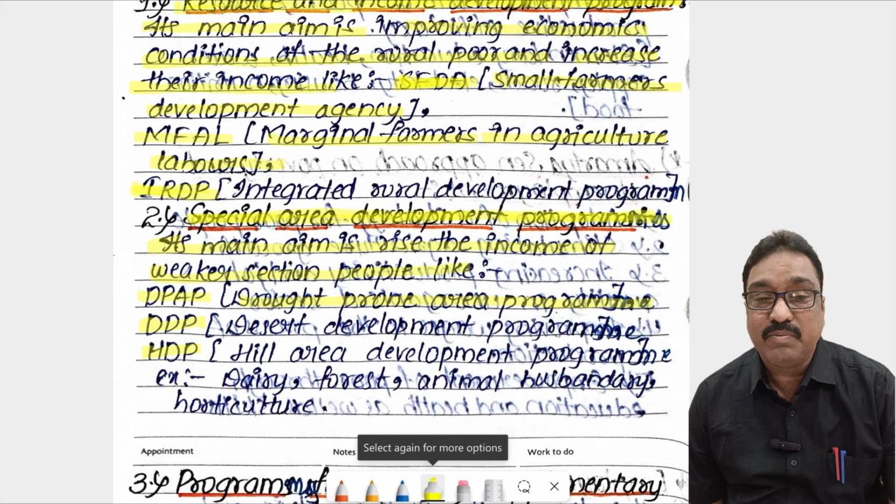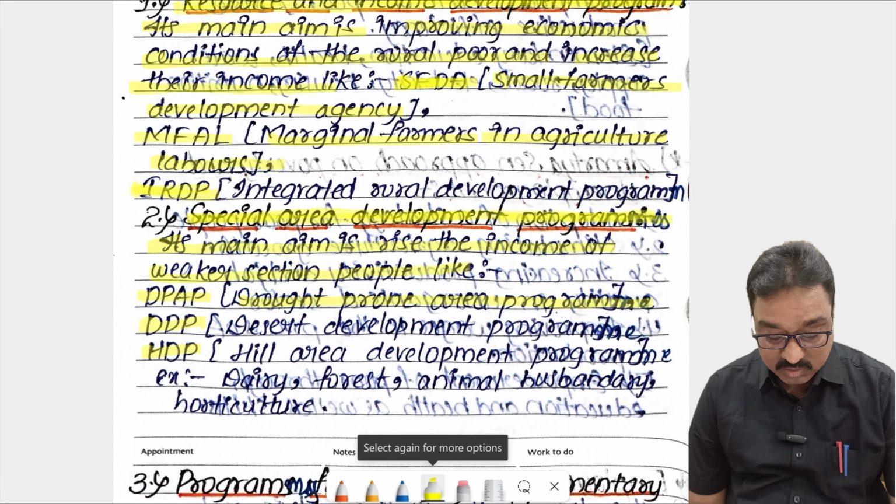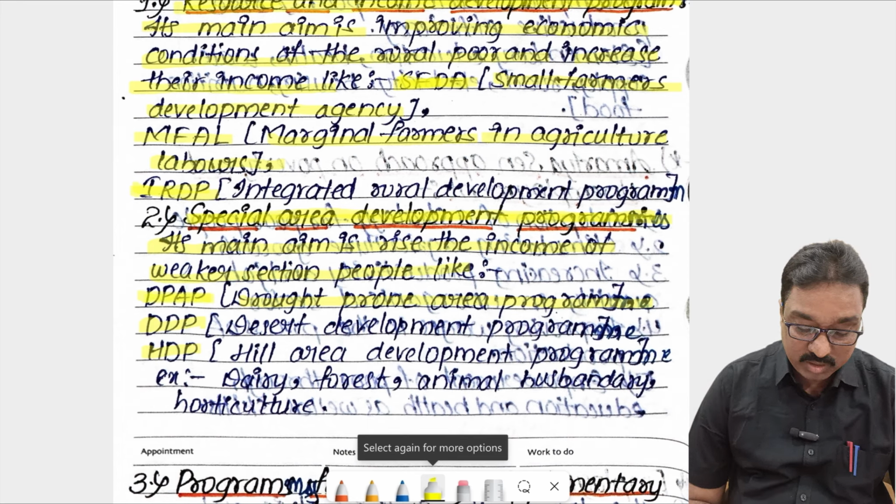There are different problems there. That is called a drought area. So this program is very important, where there is a drought-affected area. For those areas, special packages and special employment opportunities, if you provide that, automatically the poverty and unemployment problem are also controlled through the DPAP program.